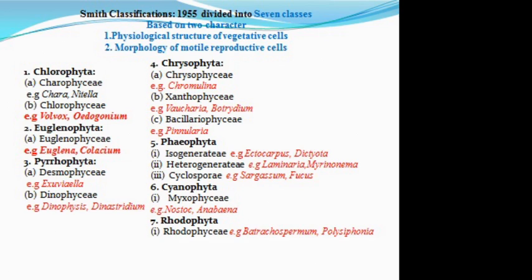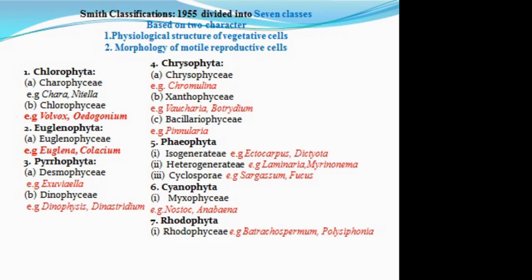Classes, that is the Euglenophyceae. Euglenids is there. Example, Euglena and Colaceum. Third division, Pyrophyta. 1000 forms are present. Here the dominant pigments are chlorophyll A and chlorophyll C, carotene and xanthophyll. Reserve food material is starch and oil.